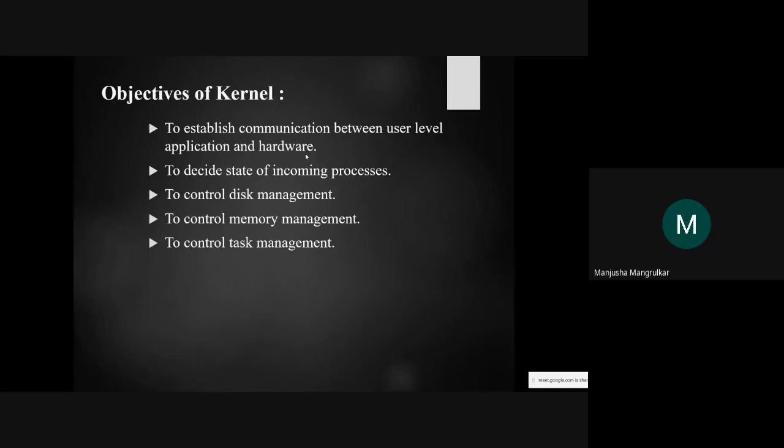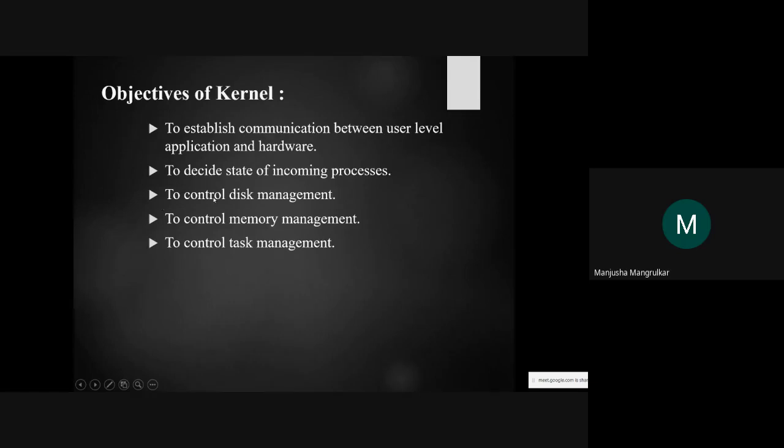The second objective is to decide the status of incoming processes, that is, how many processes are coming in to execute on the CPU, controller or microcontroller. So it decides whether a process is in waiting mode, ready mode, or execution mode.